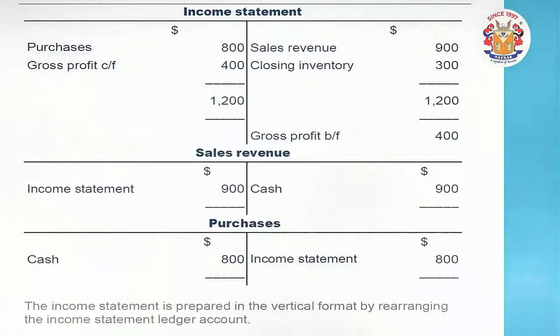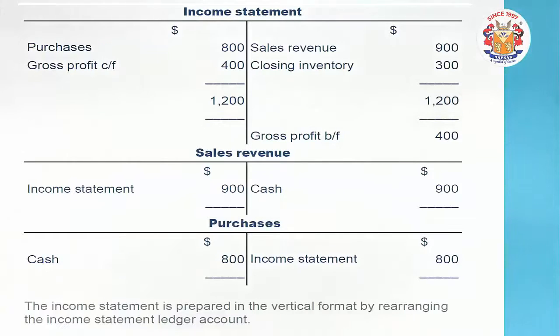The purchase is on a debit. The sales is credit. Friends, gross profit is always found out by a balancing between the debit and credit side of the income statement. Yes, you can prepare this way also, the income statement, where a left hand side is a debit and credit is a right hand side, where you can see the sales, the closing inventory is there, and at the year end you get this gross profit of 400.